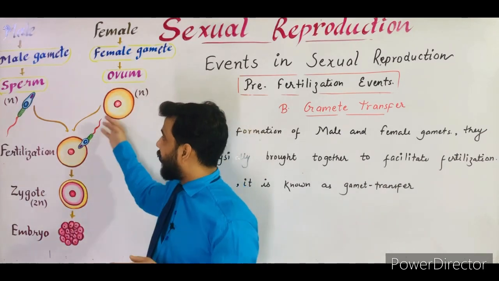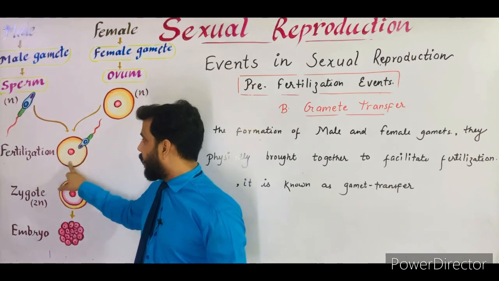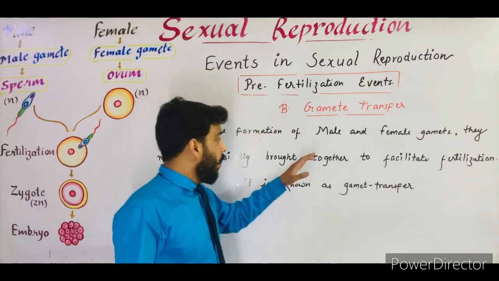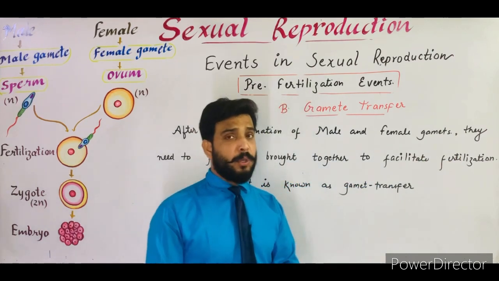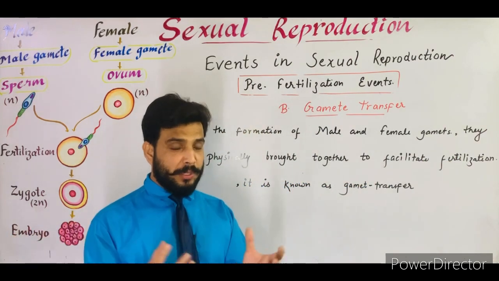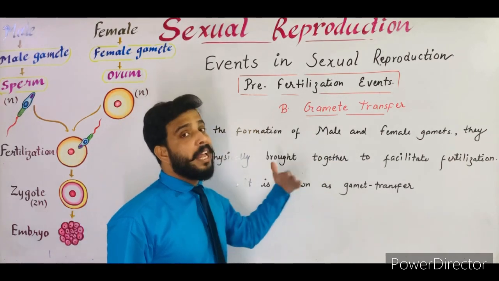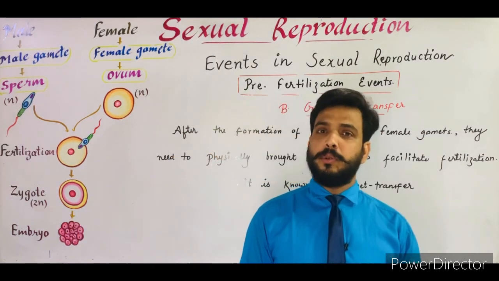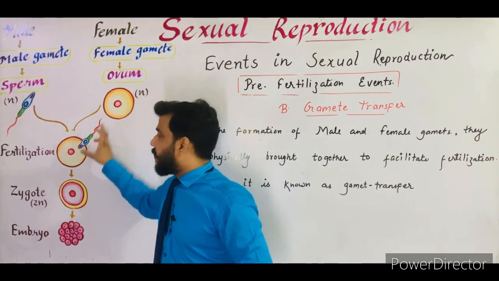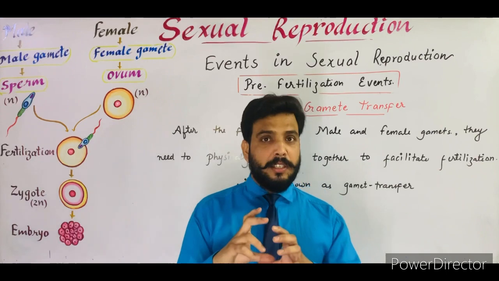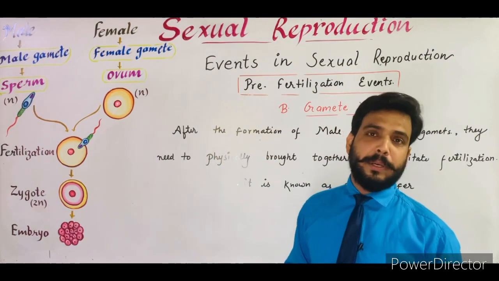As you can see in the diagram, this is the male gamete and this is the female gamete, and both are physically brought together to facilitate fertilization. To complete the process of fertilization, it is very important that they come in contact. So to facilitate the fertilization, it is known as gamete transfer. Now you understand what gamete transfer means. When both the gametes come in contact with each other, after that there is the possibility of fertilization. So this is known as gamete transfer.